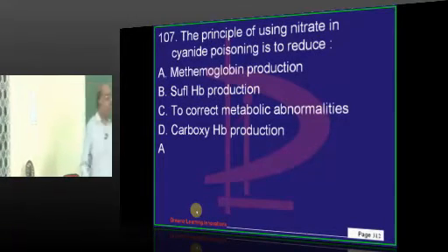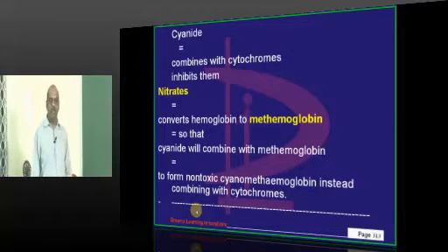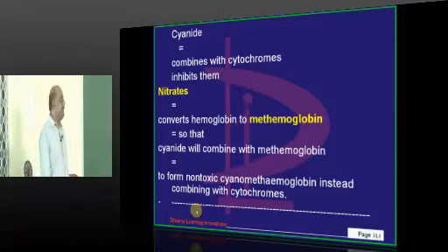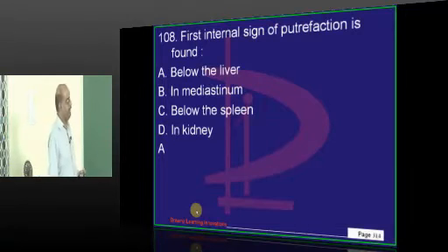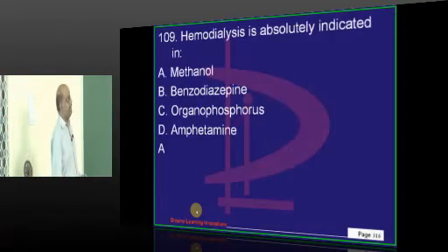Now, nitrate, why do you use it in cyanide poisoning? Because nitrate will create methemoglobinemia, which binds strongly with the cyanide. So the cyanide is prevented from binding with the cytochrome, and that's how you can overcome the cyanide toxicity. It is below the liver where the putrefaction typically will begin.